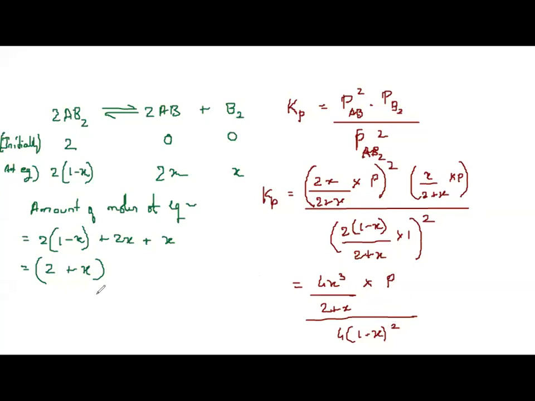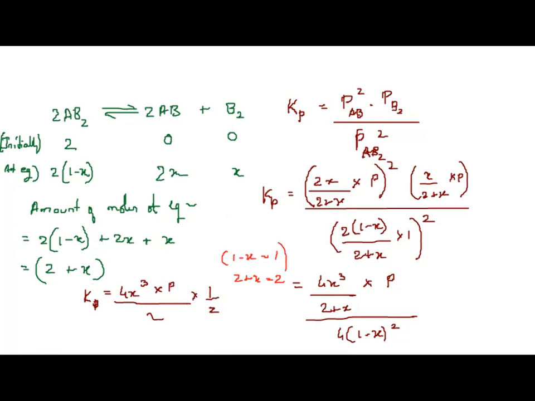Further, Kp will be equal to 4X cube into P divided by 2 into 1 by 2, because here 1 minus X is almost equal to 1, they have said, and 2 plus X will be equal to 2.